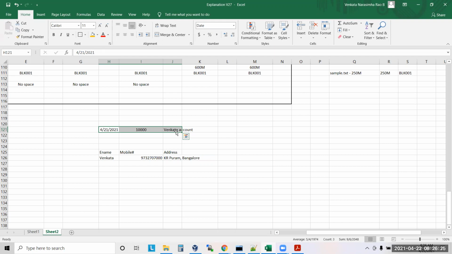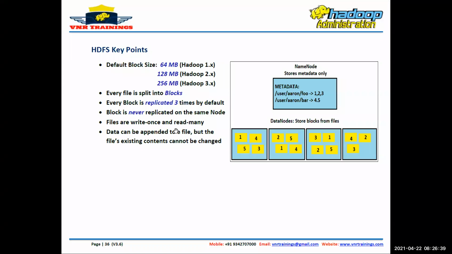Initially, if you see Hadoop Phoenix, that is only for static data, sir. You can never put dynamic data into Hadoop Phoenix. But Hadoop 2x, 3x and all, it is supporting dynamic data. But since we are at the starting stage of Hadoop, you think that Hadoop maintains static data only as of now, until I explain the next steps. Till then, you think it is static data. Okay, fine, sir.